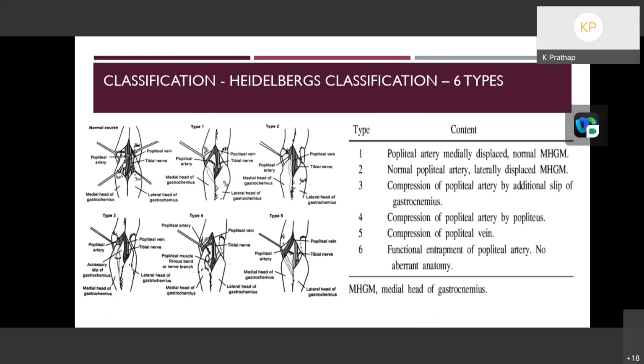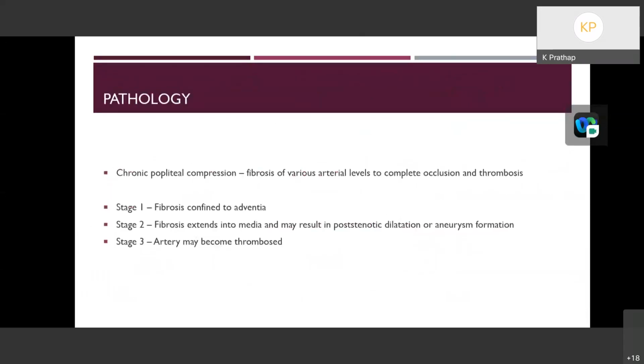In this picture, we can see in type 1 the popliteal artery is deviated more medially, whereas the medial head of gastrocnemius is attached in normal position. In type 2, similar to type 1, but the medial head of gastrocnemius will be attached more laterally. In type 3, a small accessory slip of gastrocnemius muscle will come and encase the popliteal artery. In type 4, the mature popliteal artery will be present behind the popliteus muscle. Type 5 is the addition of popliteal vein compression. Type 6 is functional.